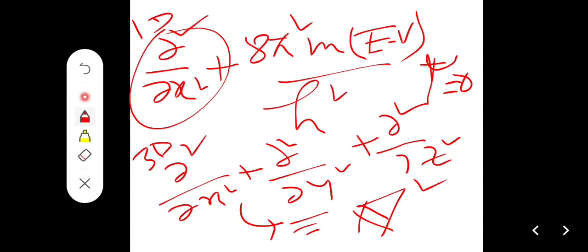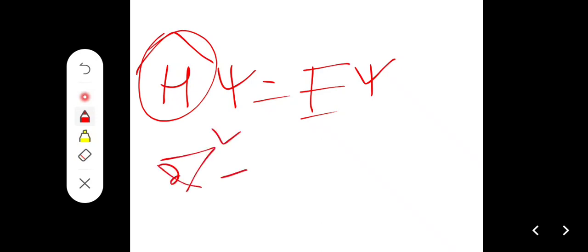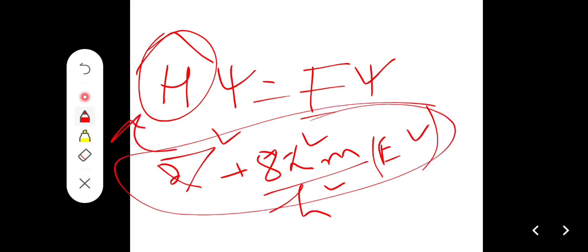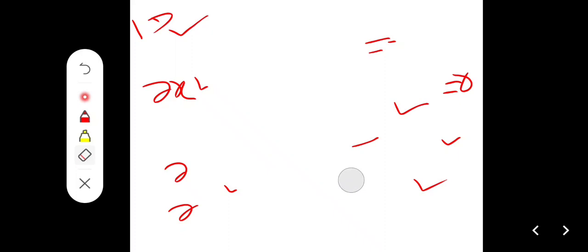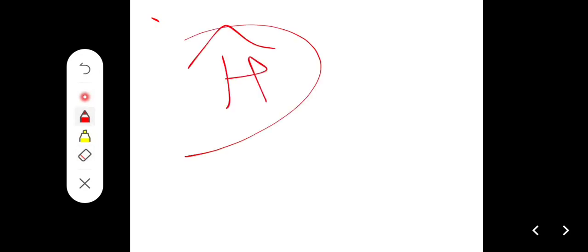And always remember, ultimately we get E psi. The overall value, del square plus 8 pi square m by h square (E minus V), the whole term, that should be H. So by this way we get the new operator, H cap, that is the Hamiltonian operator.